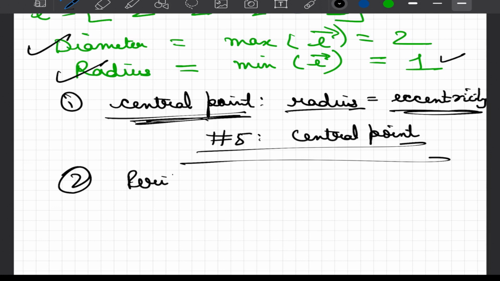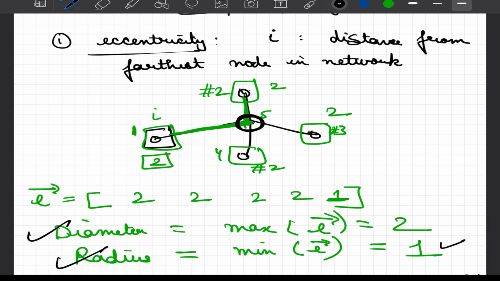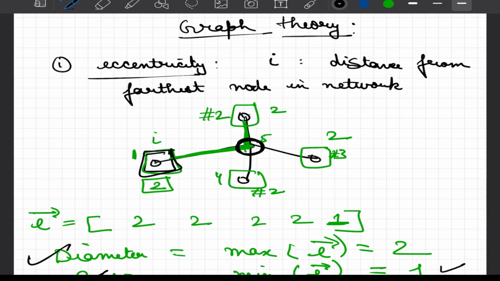Now if we move to the second definition, which we call the periphery. Periphery or peripheral nodes are those nodes for which diameter is equal to eccentricity.